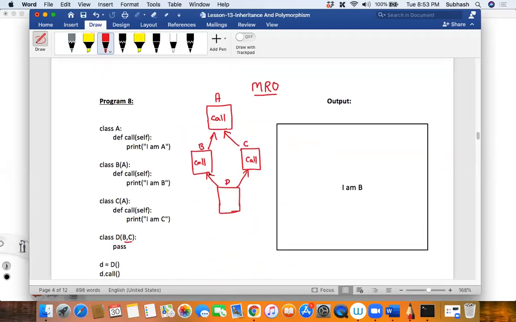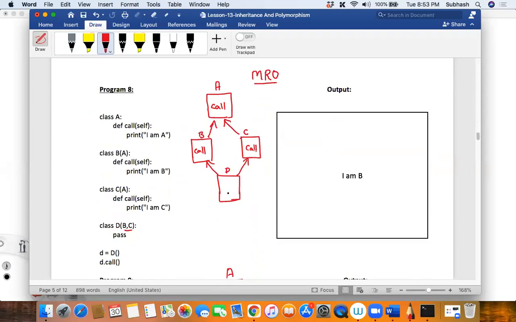Whereas in this case, what happens? There is no method as part of the D. Then which method should get called? It has to call the method from which it has been inheriting, from the left hand side. So we have D, B comma C. That is the reason I actually put this diagram over here. So B on the left hand side and C on the right hand side.